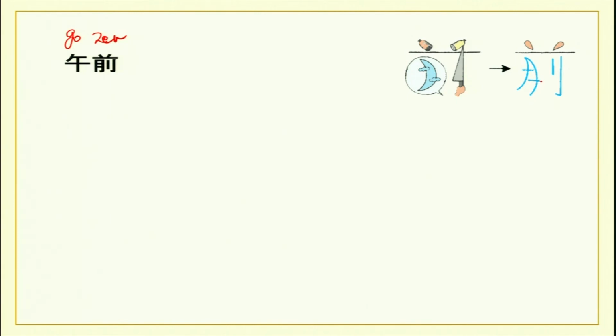So it's coming from moon and the knife. So I'll make it once again for you. 1, 2, 3, 4. This is noon, and then 1, 2, 3. On top something is kept, vegetables are kept. This is moon, and then this is the knife part. So that's how the idea of gozen has come into being.